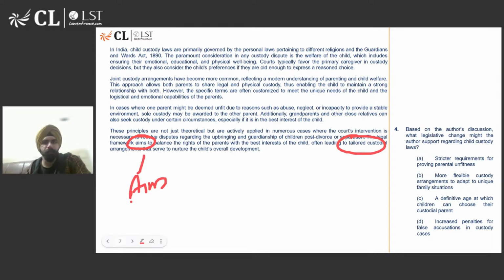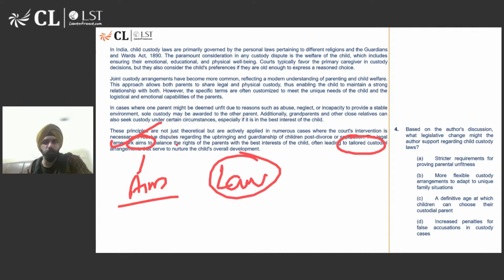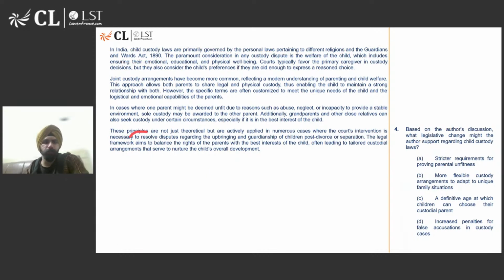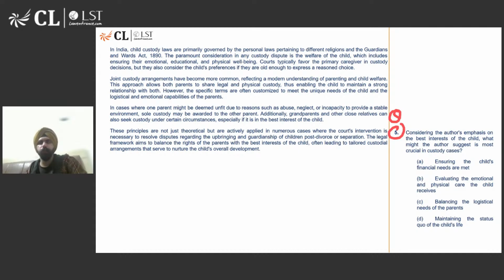It's not a legislative change, right? It is not a law per se. It is an aspiration. It is an aim. It is a goal कि ऐसा होना चाहिए. So that is why he would be speaking in favor of such a legislative change. Legislative change मतलब change in the legislation, change in the Guardians and Wards Act of 1890. Abhi we are saying we are just aiming for this, right? That is why. Okay, chalo. Let's do question number 5.